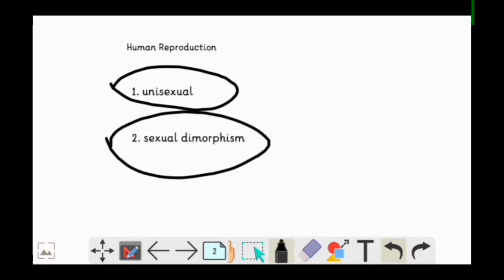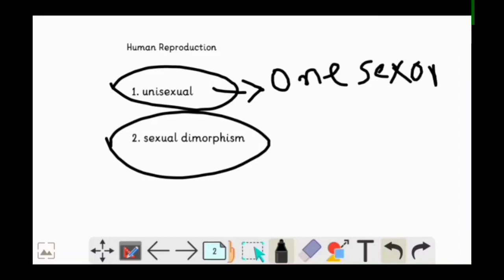Now what does unisexual mean? Unisexual means that each organism is going to possess only one sex organ. And sexual dimorphism means males and females look different because of their sex organs and the hormones which they release.